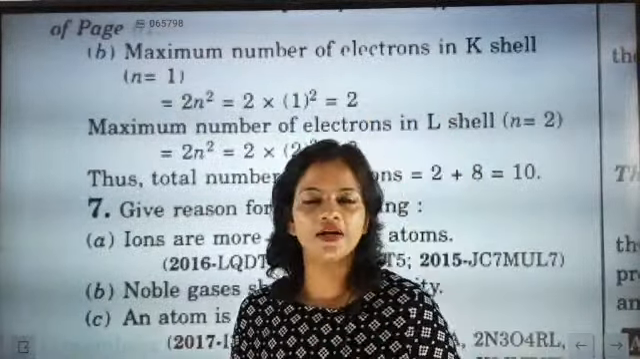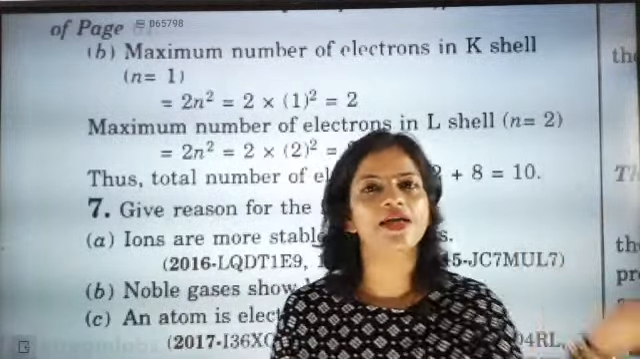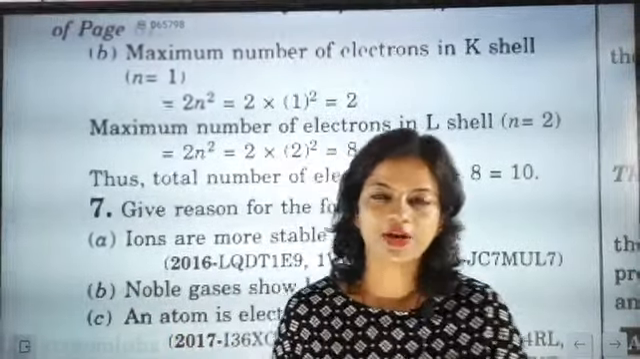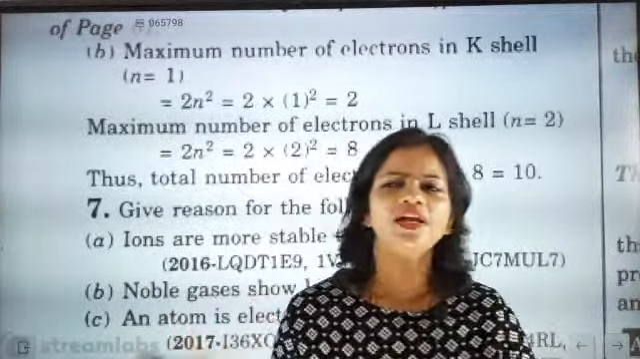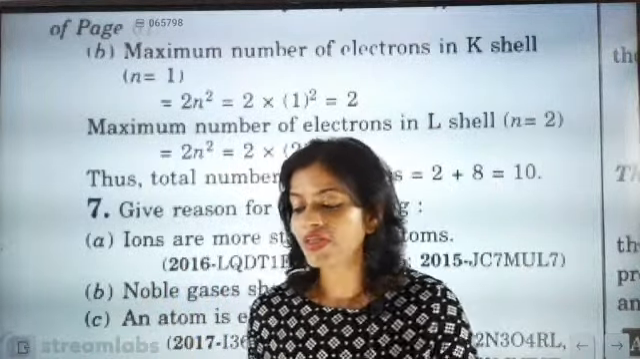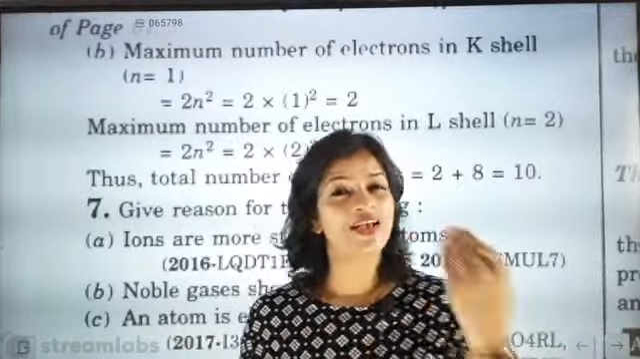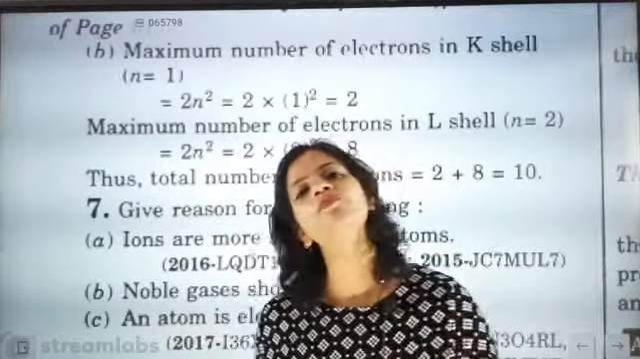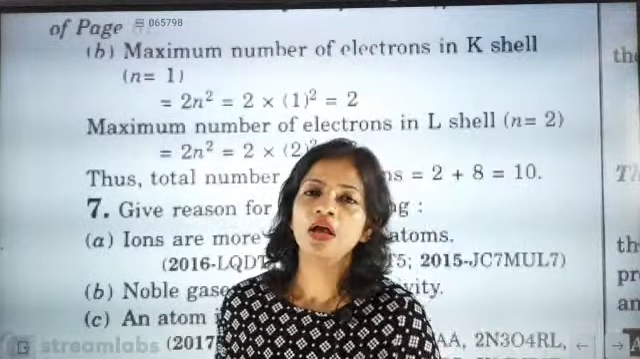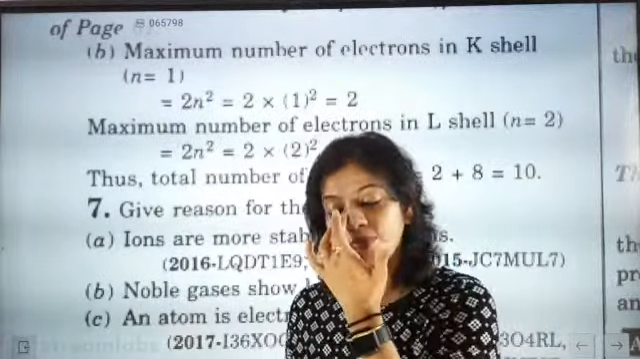Since they want to attain the nearest noble gas configuration, they either take electrons or give electrons. When they take electrons, they become negatively charged. The extra electrons they have, they give away, so they become positively charged. In both cases, giving or taking electrons, they are stabilizing themselves.